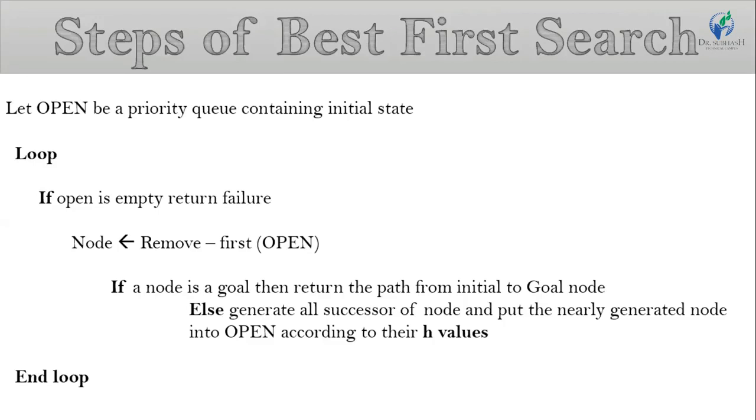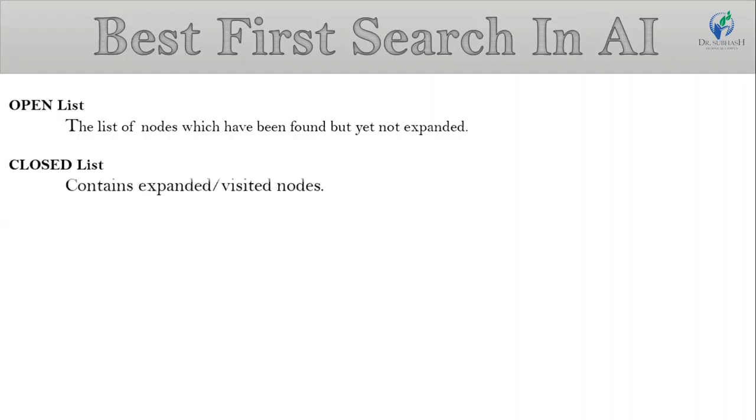Before discussing the algorithm steps, first I explain what open and closed are. The open list is the list of nodes which have been found but not yet expanded, meaning nodes that have been discovered but whose successors are not yet discovered. The closed list contains expanded or visited nodes, meaning the nodes whose successors have also been generated.